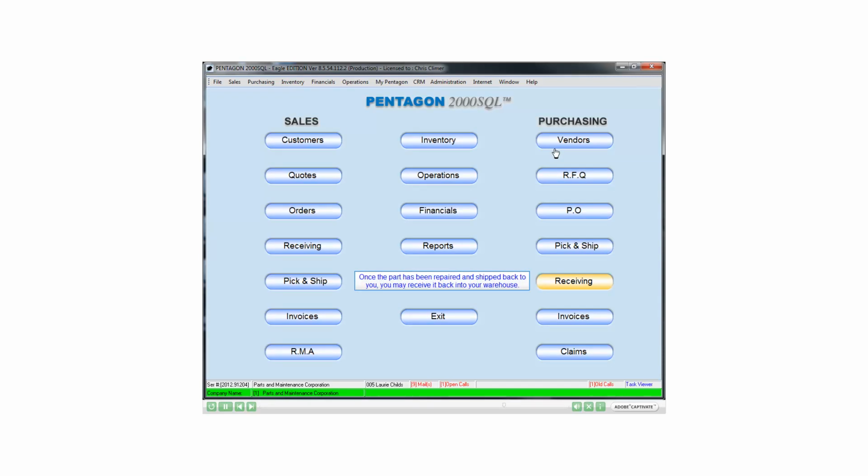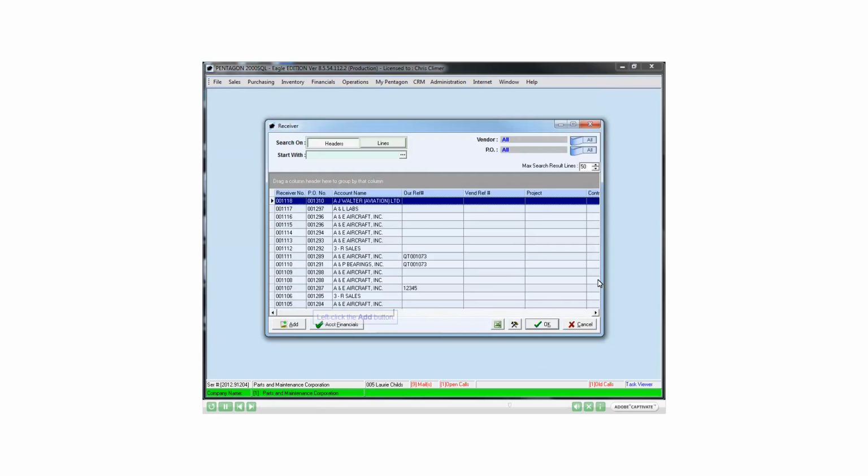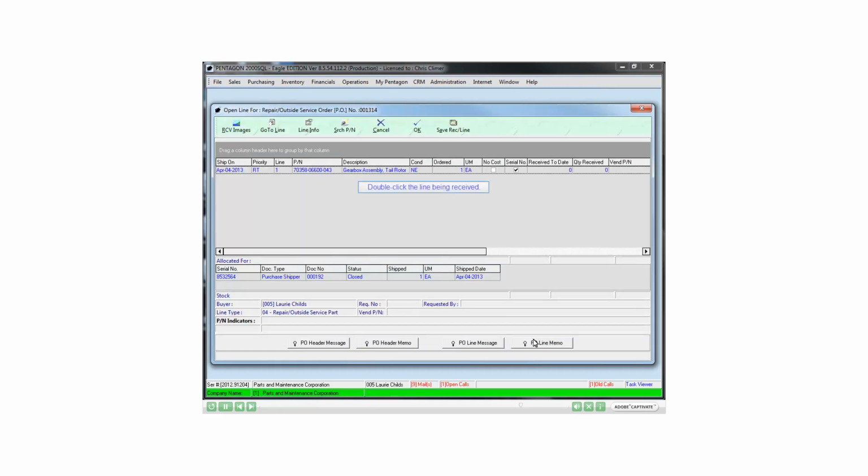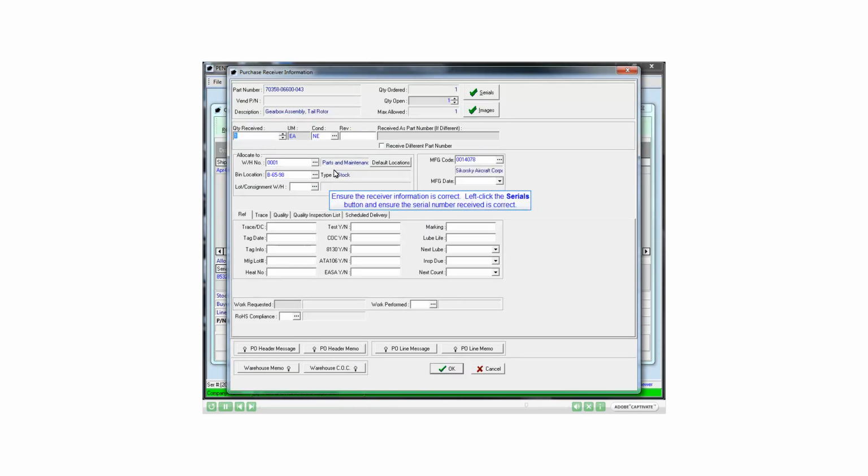Once the part has been repaired and shipped back to you, you may receive it back into your warehouse. Left-click the Add button. Select the purchase order that is being received. Double-click the line being received. Ensure the receiver information is correct. Left-click the Serials button and ensure the serial number received is correct.